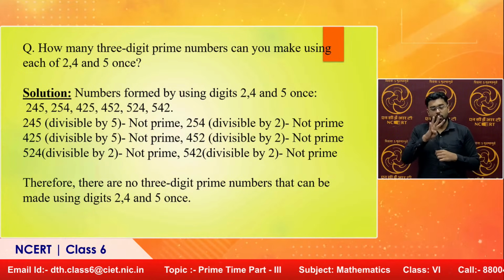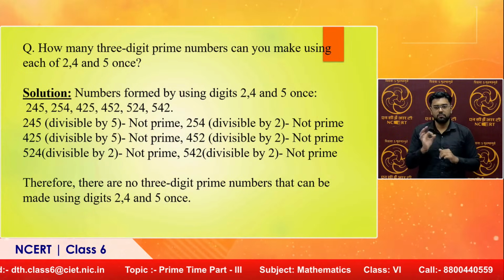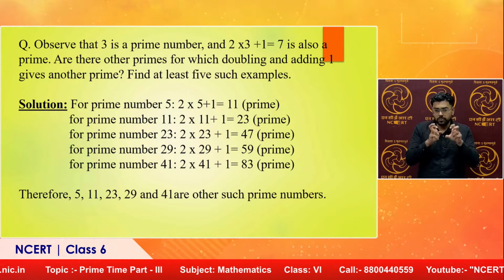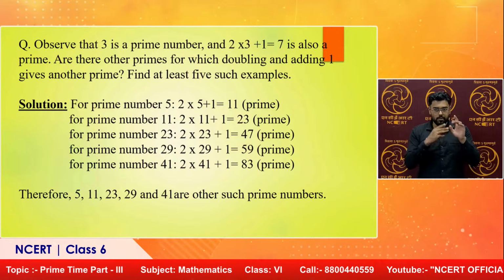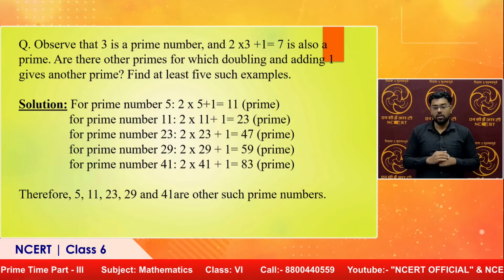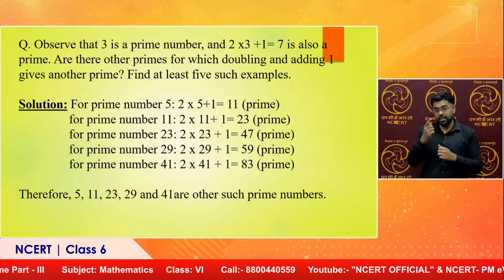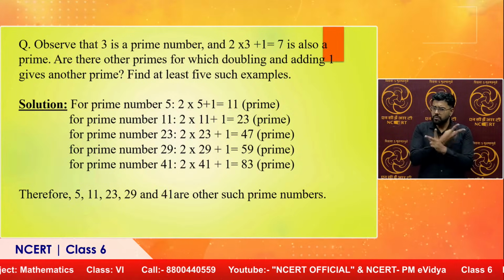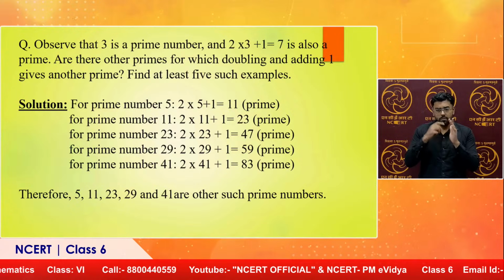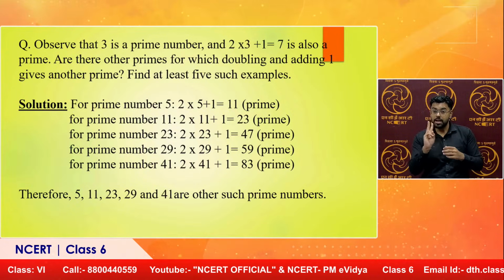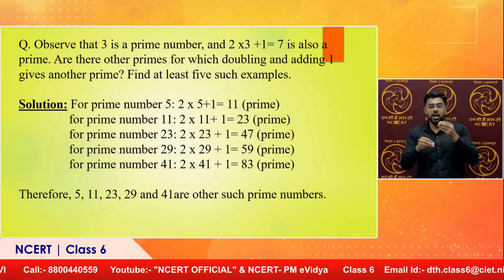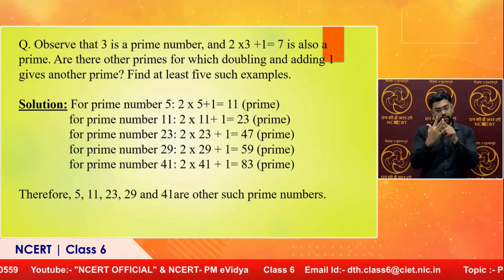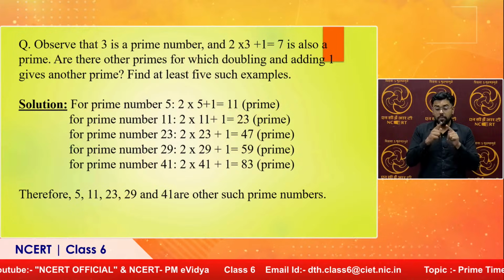Alright? Okay. Now come to the next interesting question. Observe that 3 is a prime number and 2 into 3 plus 1, which is equal to 7, is also a prime number, isn't it? Yes. 2 3s are 6, 6 plus 1 is 7. Are there other primes for which doubling and adding 1 gives another prime? Find at least 5 such examples. There are many more, of course, but 5 you are supposed to list out.